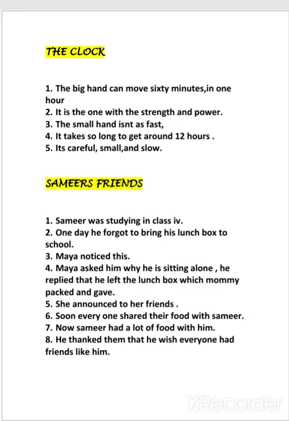That's all. So for other things, please go through from page number 22 till page number 38. Everything is important from page number 22 to 38.